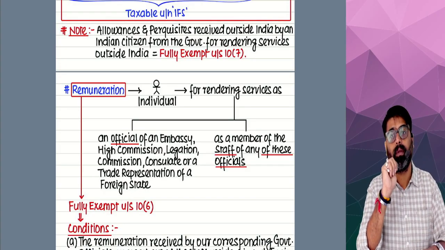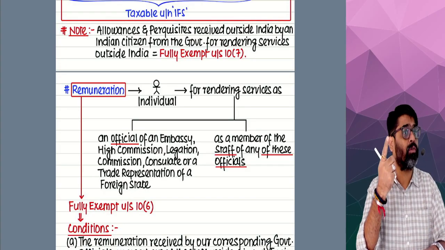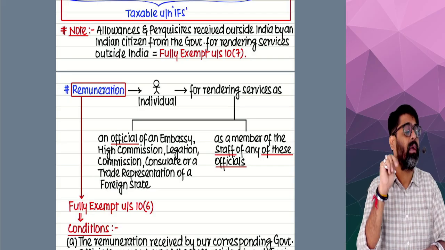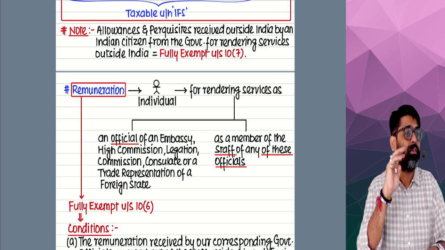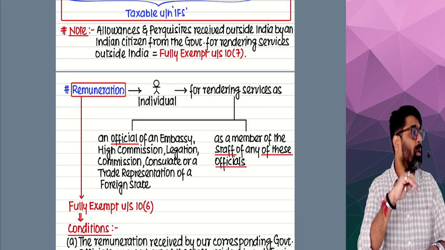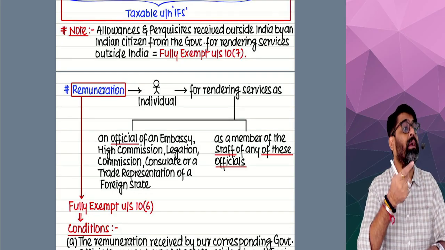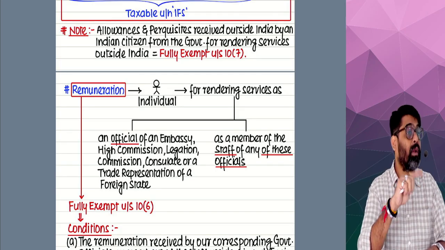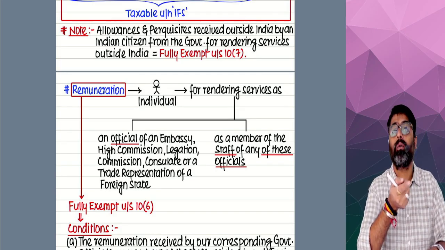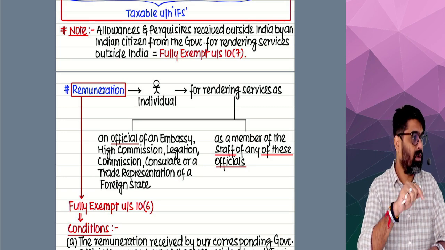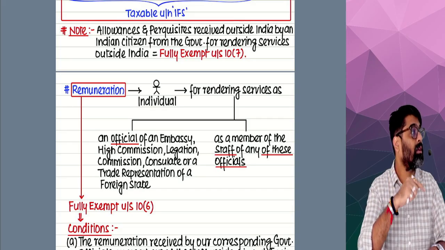Second one, and that is exempt subject to certain conditions: salary received as an employee of a foreign enterprise, subject to certain conditions, will also be exempt. Third one, salary received by a foreign national who is a non-resident as a crew member on a foreign ship while the ship was in India.